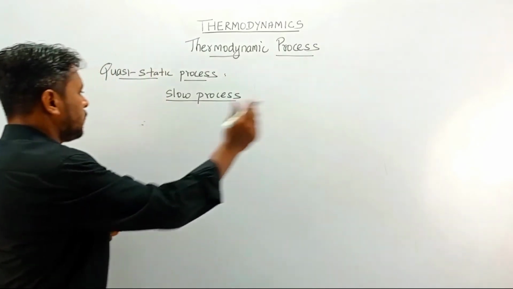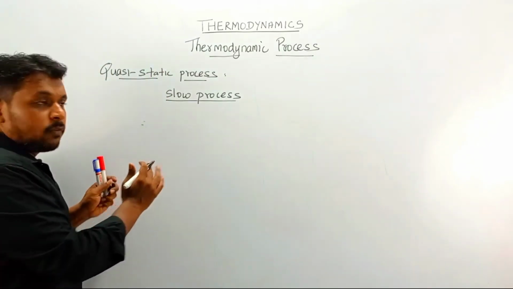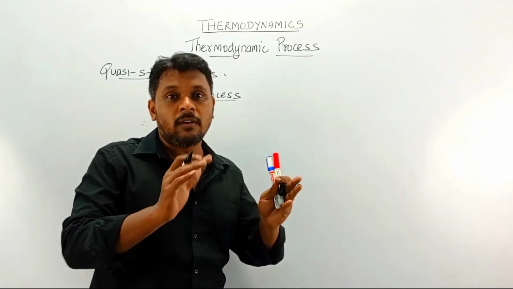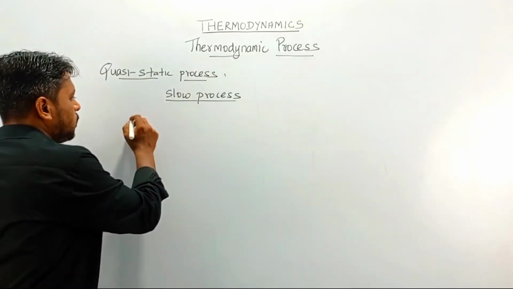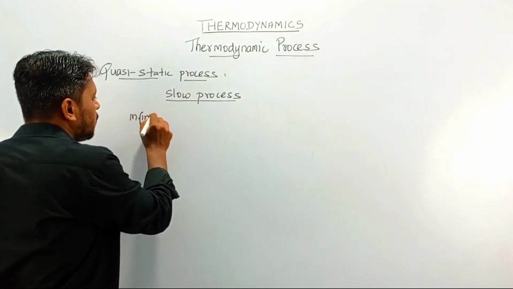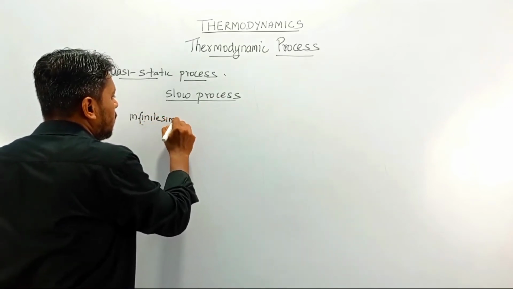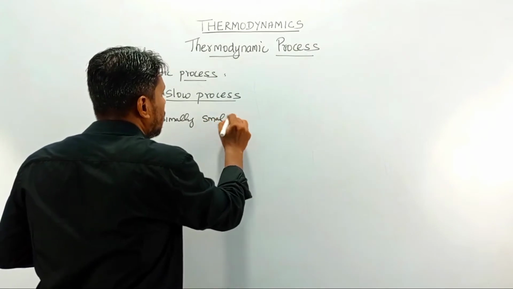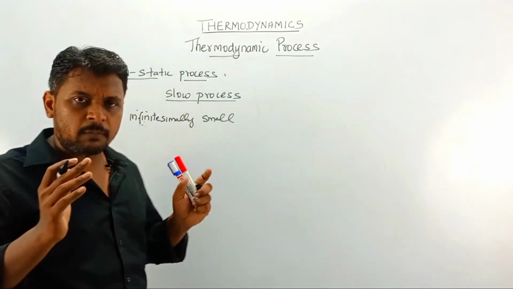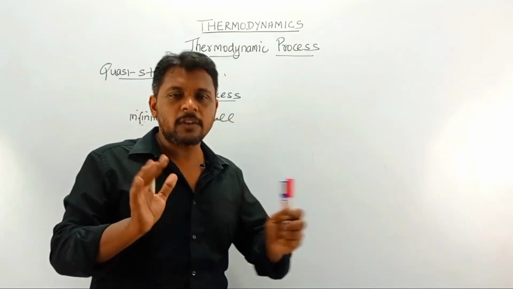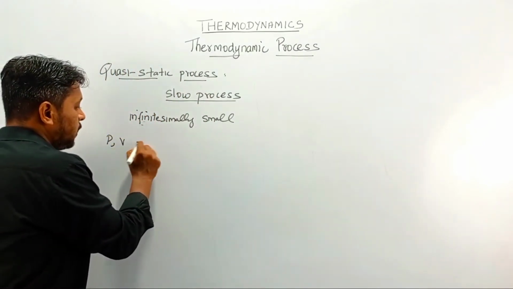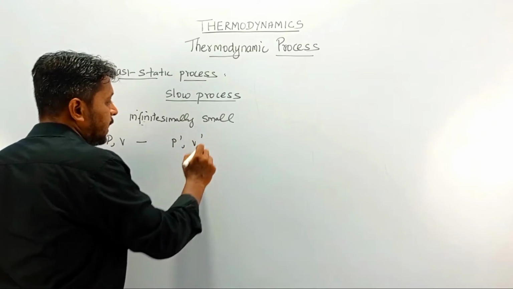We see that the change from one state to another is of an infinitesimally small value. The change from one state to another state is very small. So let us imagine we are moving from state P, V to P dash and V dash.